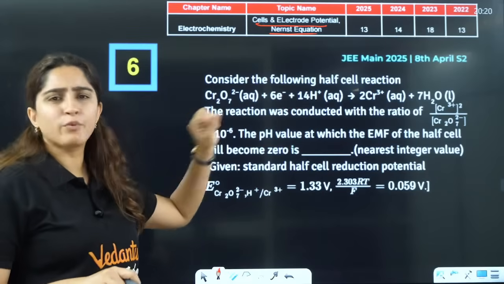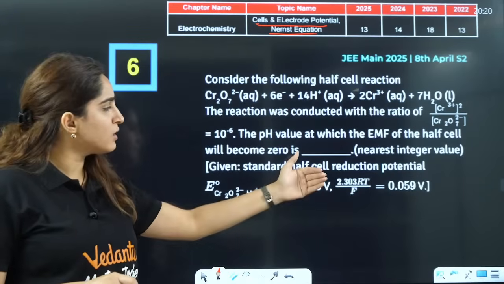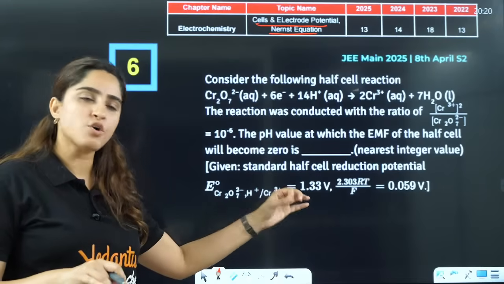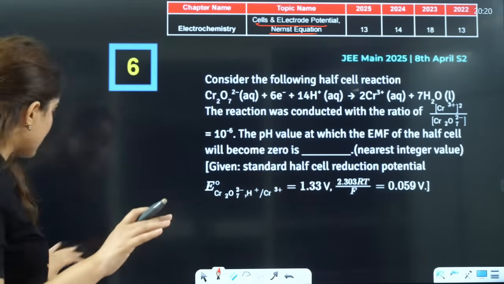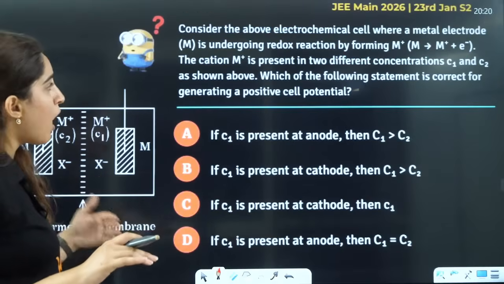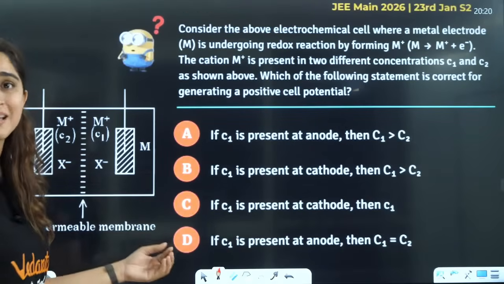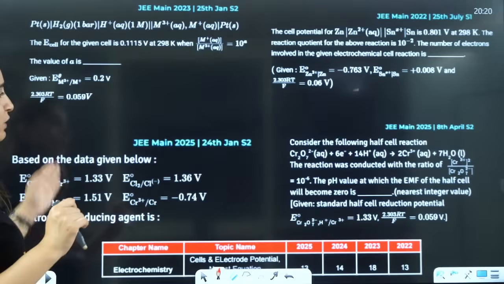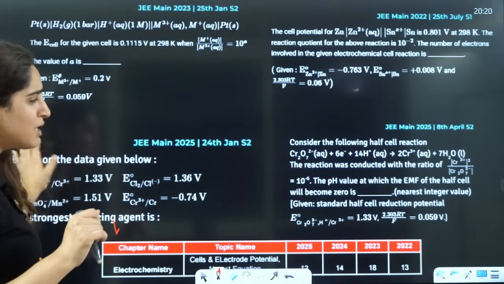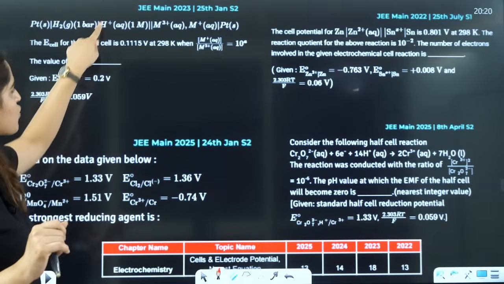Very simple questions are asked from here. Just apply the Nernst equation. Either they will ask you pH or they will ask you the EMF of the cell. Then you should know how to relate the EMF of the cell to delta G and K equilibrium. Based on this, they have asked you multiple questions based on the same thing.